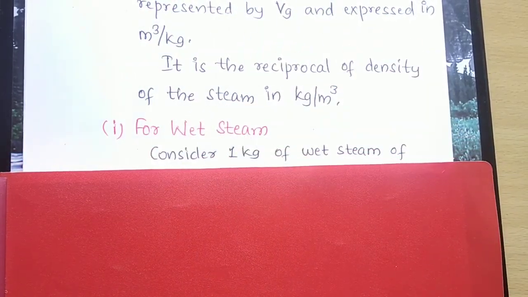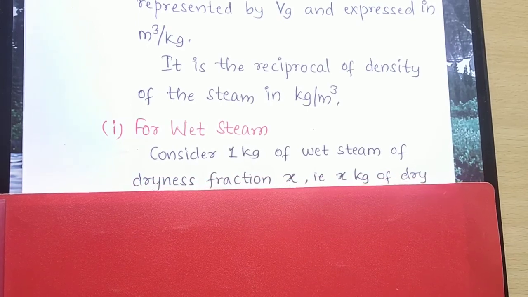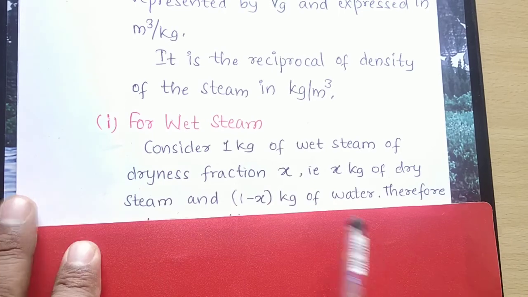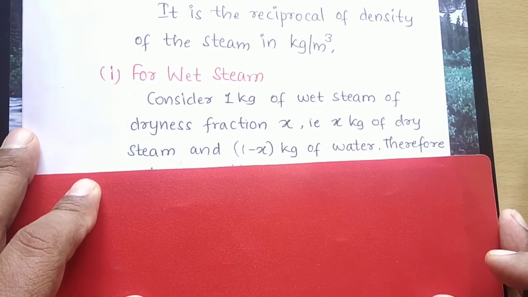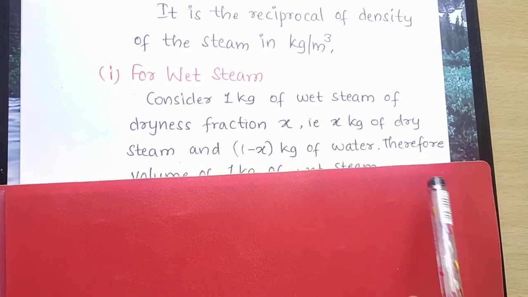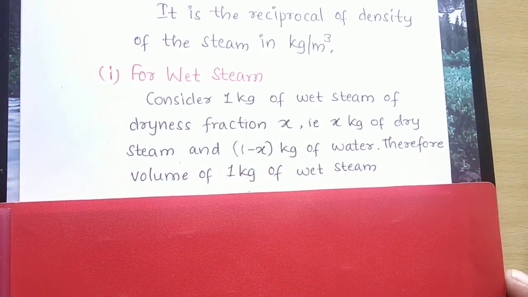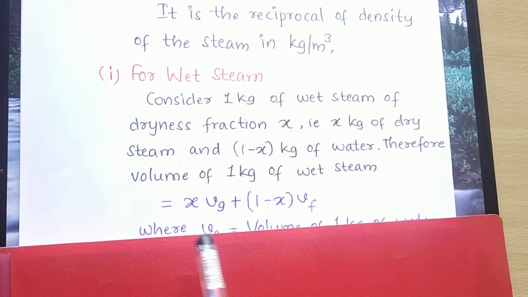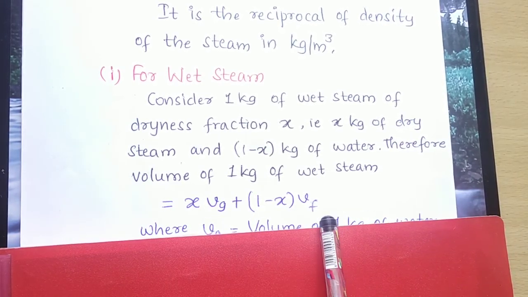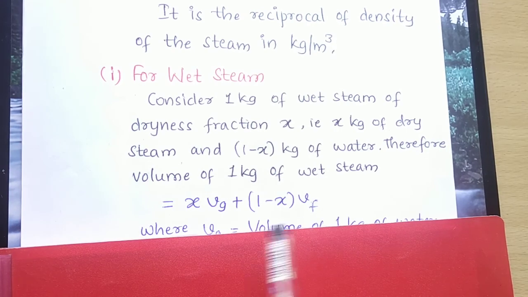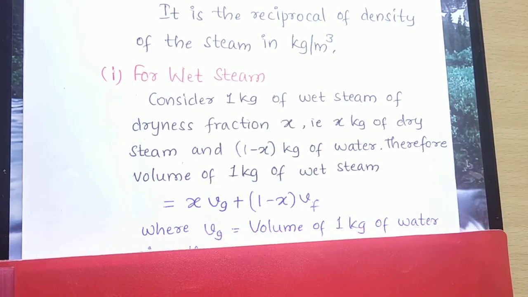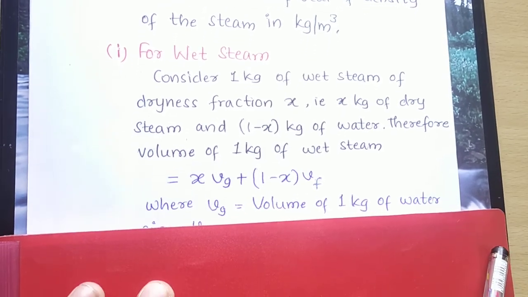Let me consider 1 kg of wet steam with a dryness fraction of x. When it has a dryness fraction of x, then 1 minus x kg of water is present in the steam. Therefore, the volume of 1 kg of wet steam is given by x into Vg plus 1 minus x into Vf. I repeat, x into Vg plus 1 minus x into Vf. So what are Vg and Vf? We will see the terms now.